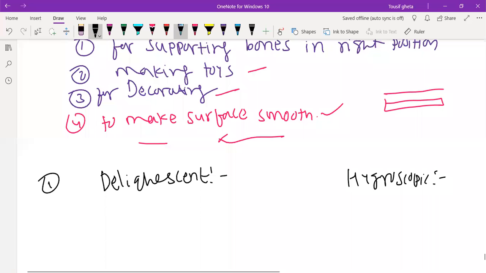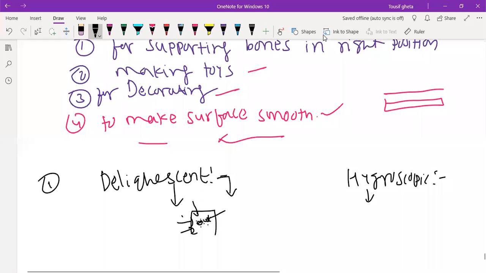So what is the meaning of deliquescence? There are some substances, some salts, which absorb moisture from the atmosphere, and they themselves become liquid. That is called deliquescent.